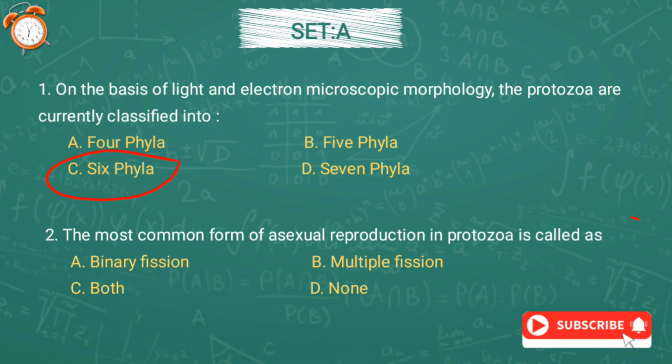Question number 2. The most common form of asexual reproduction in protozoa is called as option A binary fission, option B multiple fission, option C both, and option D none. And the answer is option A, binary fission.